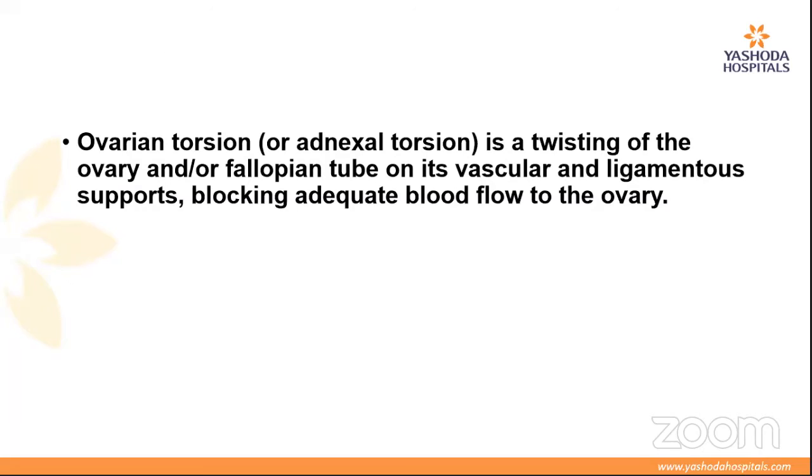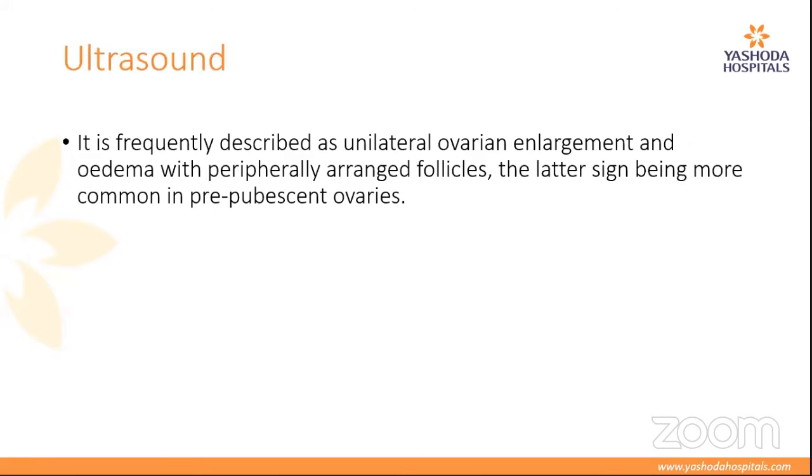Yes, ma'am. So ovarian torsion is definitely a difficult diagnosis to make, especially in age groups like adolescents. Ovarian torsion can occur at any age, and especially in adolescents, we don't think of these things. Ovarian torsion is twisting of the ovary and fallopian tube on its vascular and ligamentous supports, blocking adequate blood flow to the ovary. So the thing here is that the blood flow is blocked.